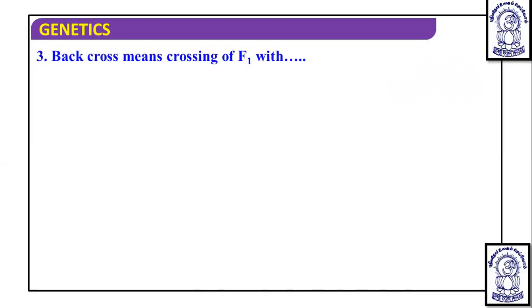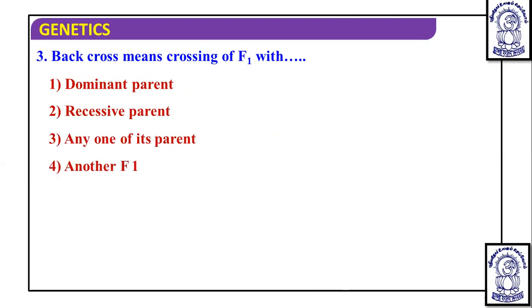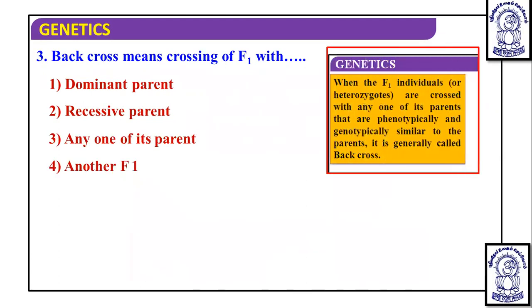Back cross means crossing of F1 with dominant parent, recessive parent, any one of its parent, or another F1. So if you understand according to the genetics what we have studied, the F1 individual or a heterozygote is crossed with any one of the parent. So any one of the parent is going to be the correct answer. That is the third option.